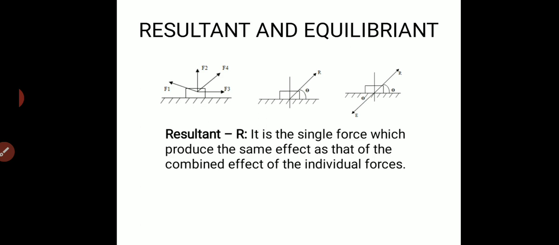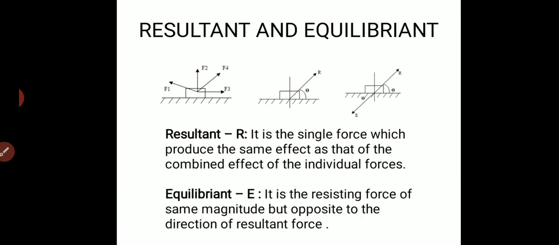So that force is termed as E, that is nothing but equilibriant. I repeat it. Consider figure 1, wherein F1 to F4 are the 4 forces which are acting, and the net effect of all the forces will be R, the resultant of all the forces, which is acting at an angle theta. So resultant is nothing but a single force which produces the same net effect which is produced by the combined effect of the individual forces.